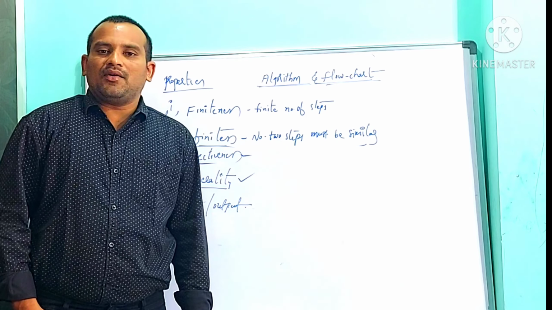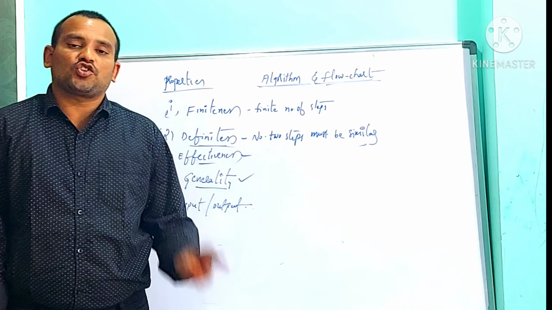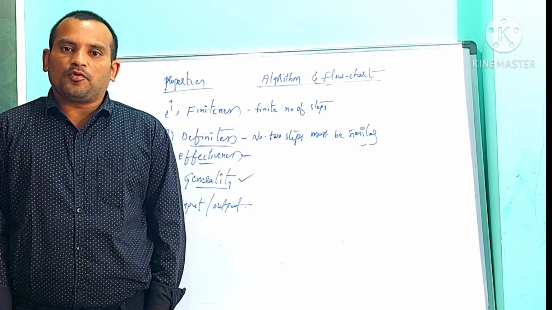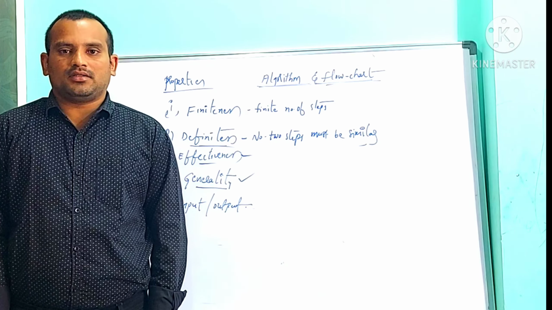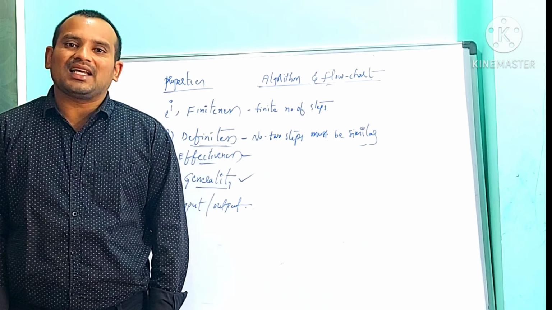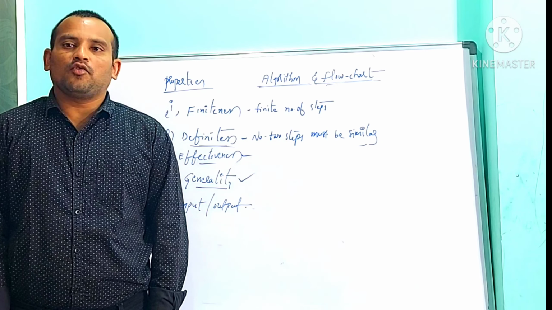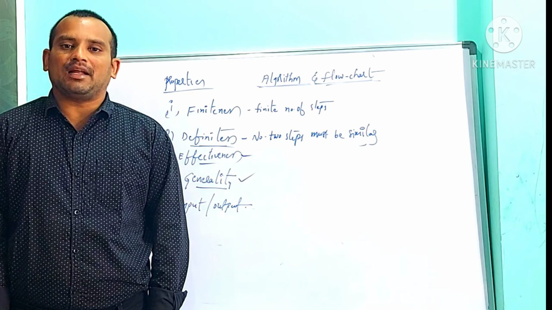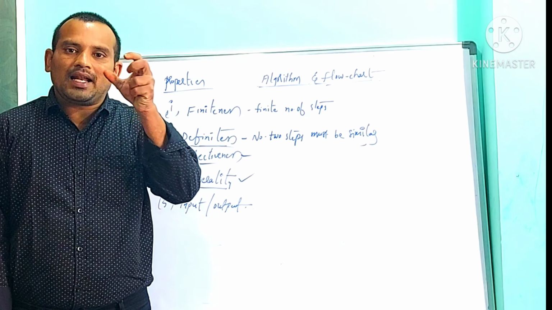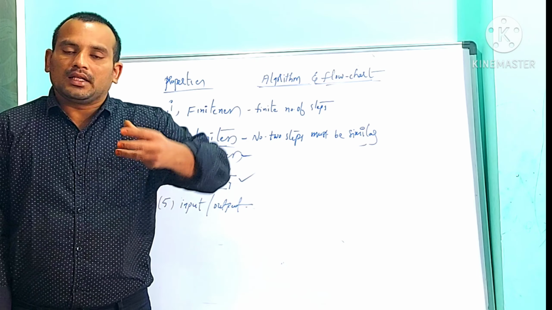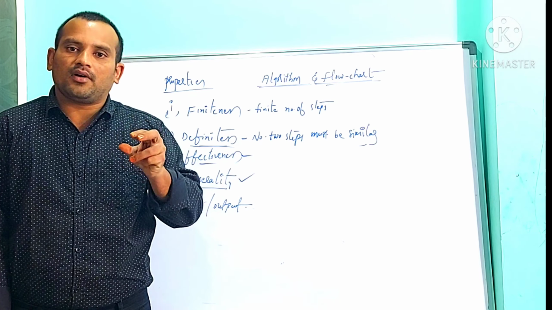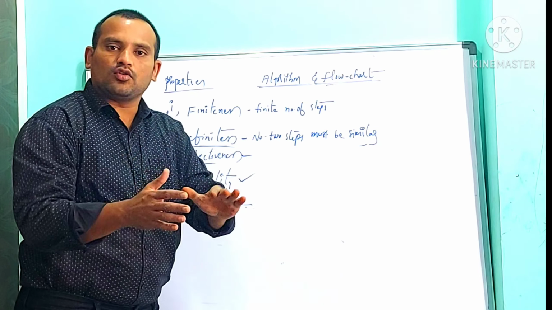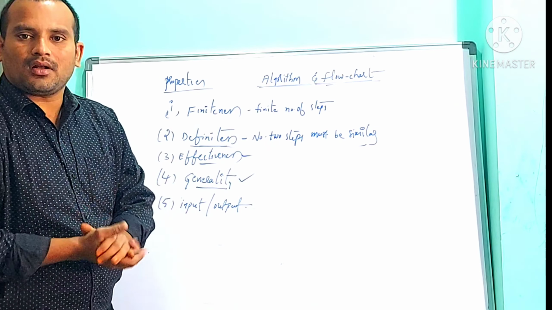For example, if I write an algorithm for addition of two numbers, it should give output for two integer numbers like 10, 25, 36, and two real values like 2.3, 4.6. It should work for two positive values, two negative values, or one positive and one negative, one integer and one float number.